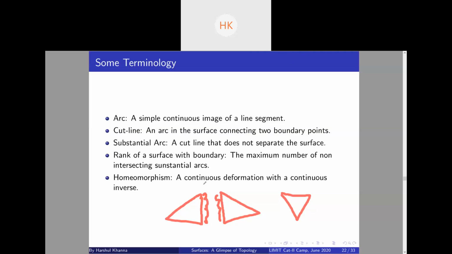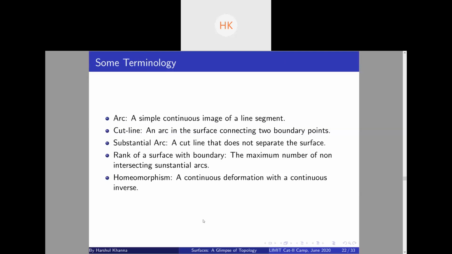And note this triangle is essentially a disk. So every disk can be triangulated, right? So what we are basically doing is proving that there is only one surface of rank 0. Not only rank 0, there is one extra condition: if you cut the surface along any cut line, then the two parts you get are disks individually. There may be some pathological example of another rank 0 surface.